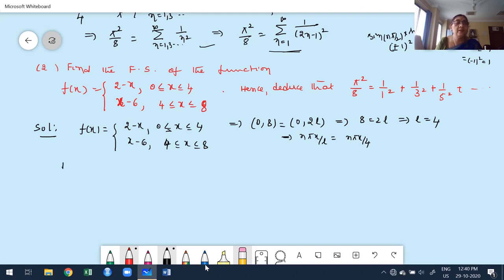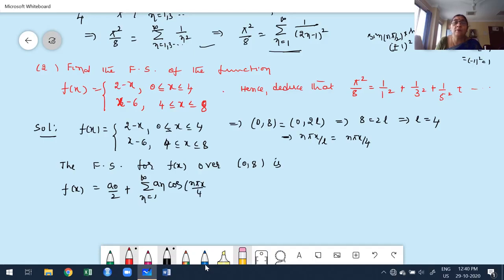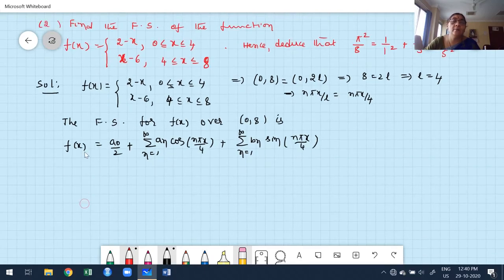The Fourier series for f of x over the interval 0 to 8 is f of x equals a naught by 2 plus summation n ranging from 1 to infinity an cos of n pi x by 4, which we just calculated, plus summation n ranging from 1 to infinity bn sin of n pi x by 4. Now I have to write the formulas for a naught, an and bn.